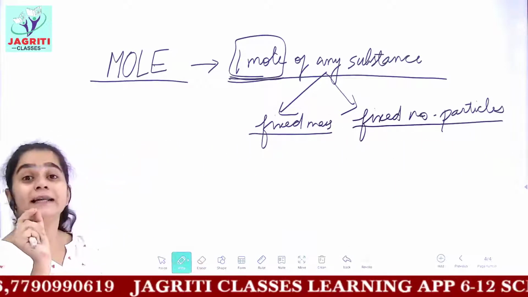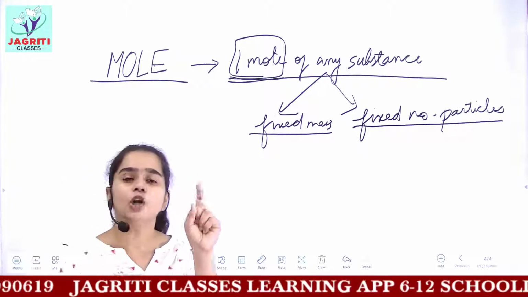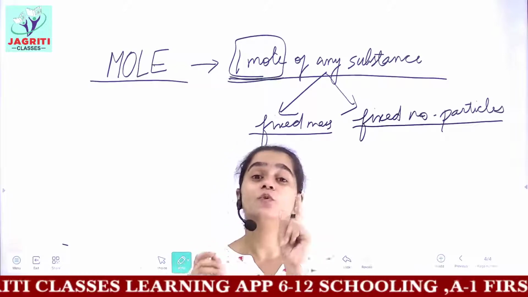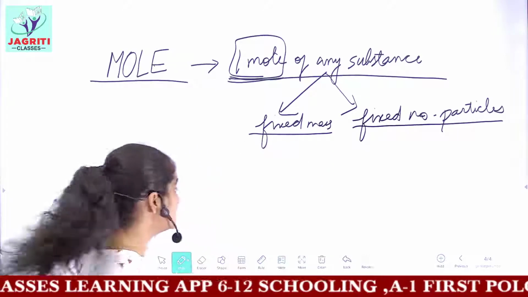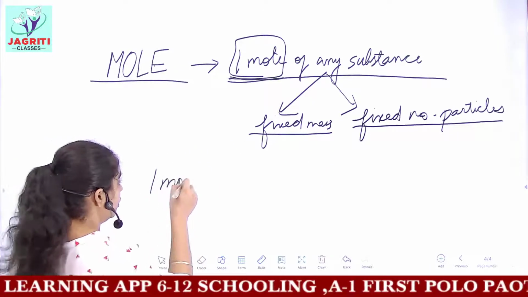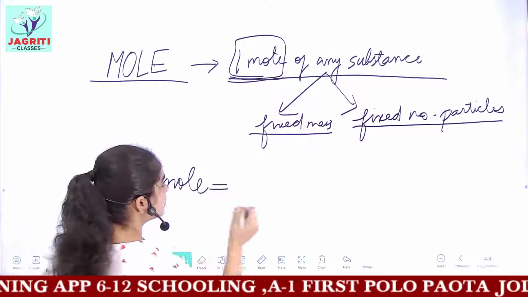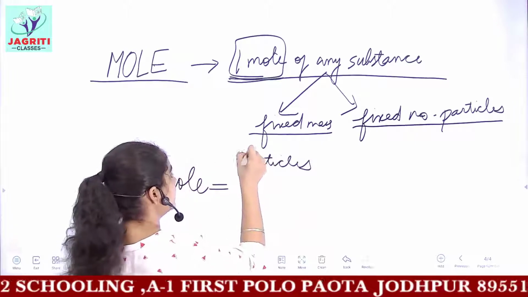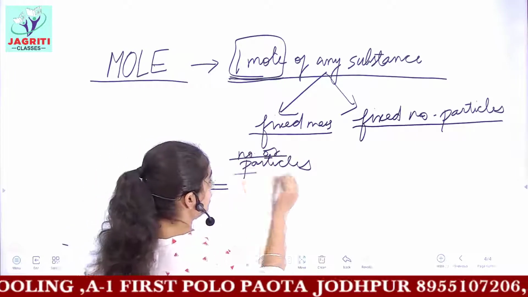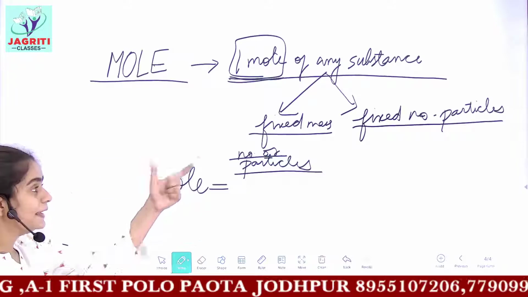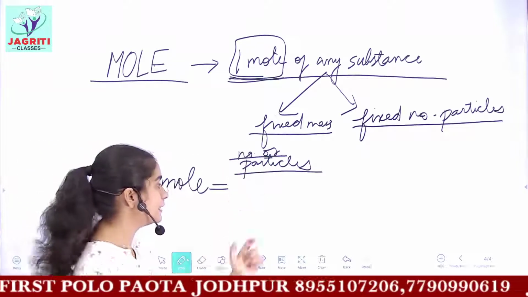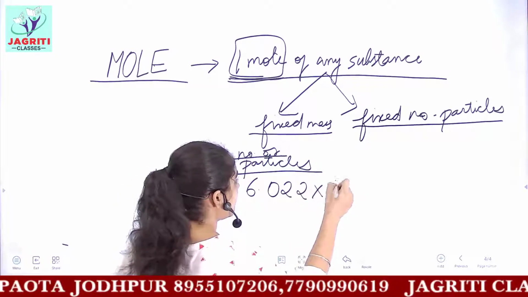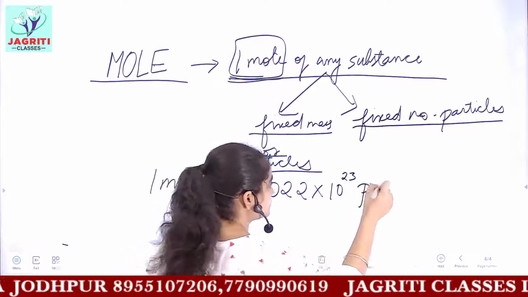The number of particles present in 1 mole of any substance, if I am expressing 1 mole in terms of the number of particles, then I would get 6.022 × 10^23 particles.